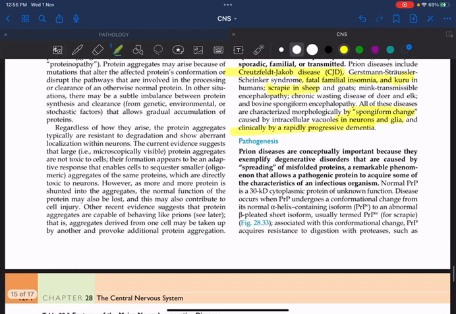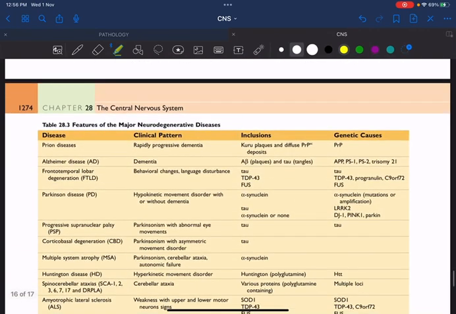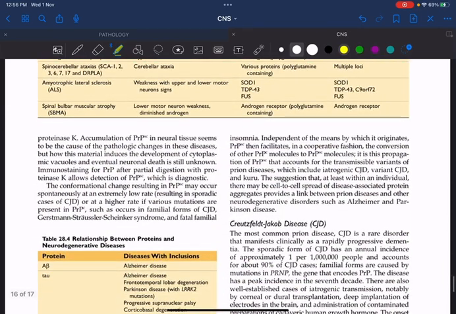So what is the pathogenesis? I have told you we have something called PrP, and that will be converted into PrPSc. So alpha helix is converted into beta helix. That is responsible, and remember, this beta helix or PrPSc cannot be digested, it cannot be removed by the macrophages. So there will be accumulation of this PrPSc in the neural tissue. That is responsible for pathological changes, which will cause spongiform changes in the neuron. There will be swelling of the neurons. That is responsible for